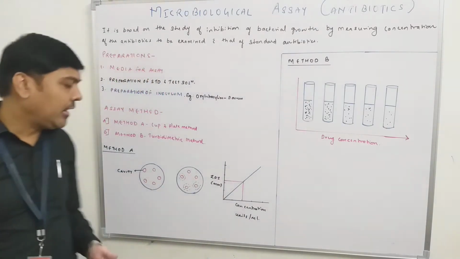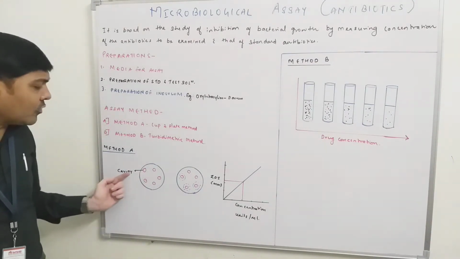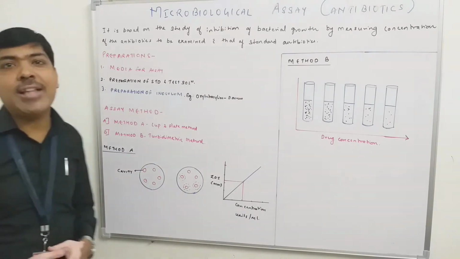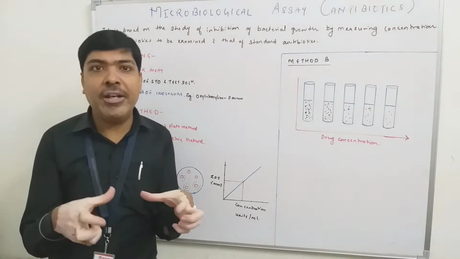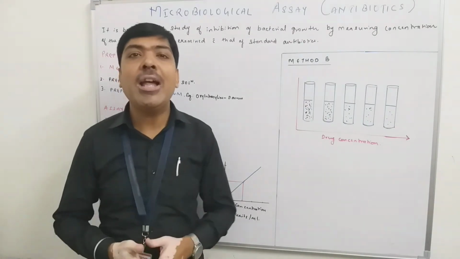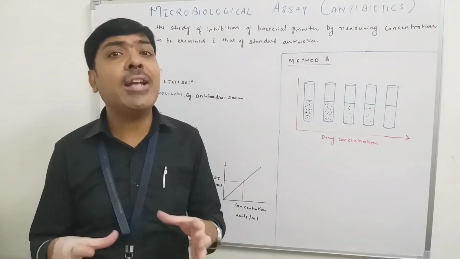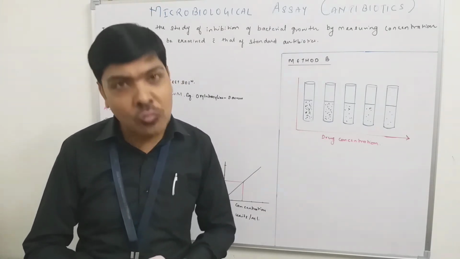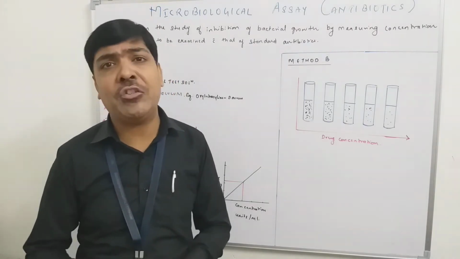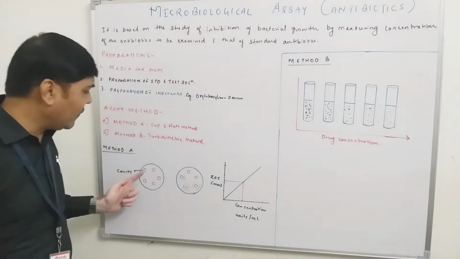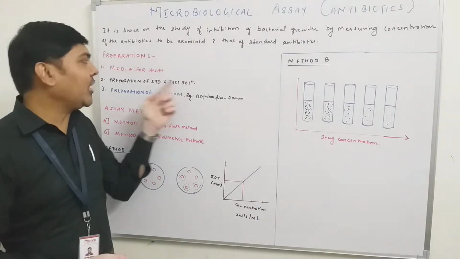So once this media is solidified, then what do we have to do? We have to cast different cavities in that petri dish, in that culture media. Means in the petri dish, the culture media is already available in solidified form. In that solidified form, we have to make various cylindrical cavities with the help of some special devices, so that in those cavities we can add the test solution as well as the standard solution.